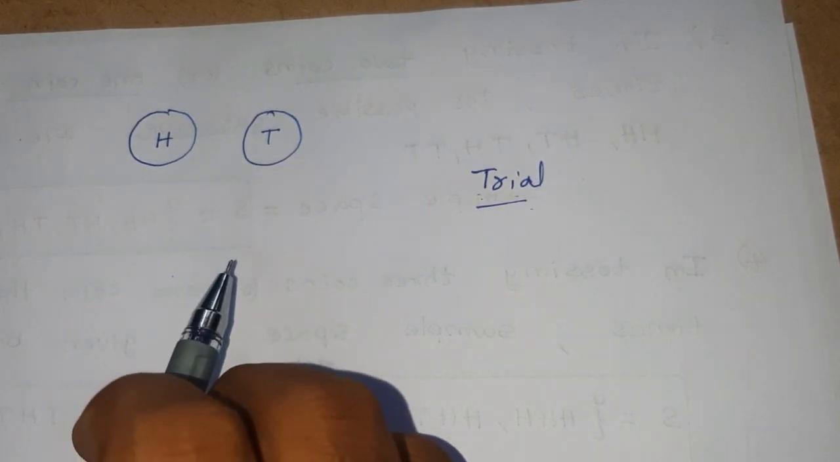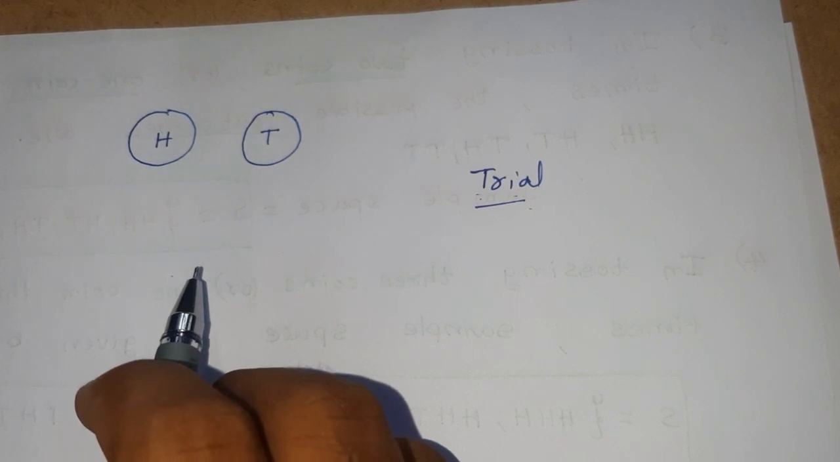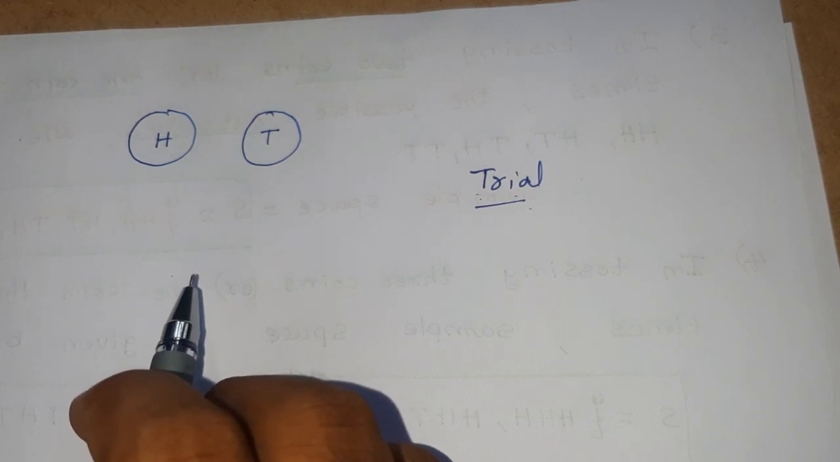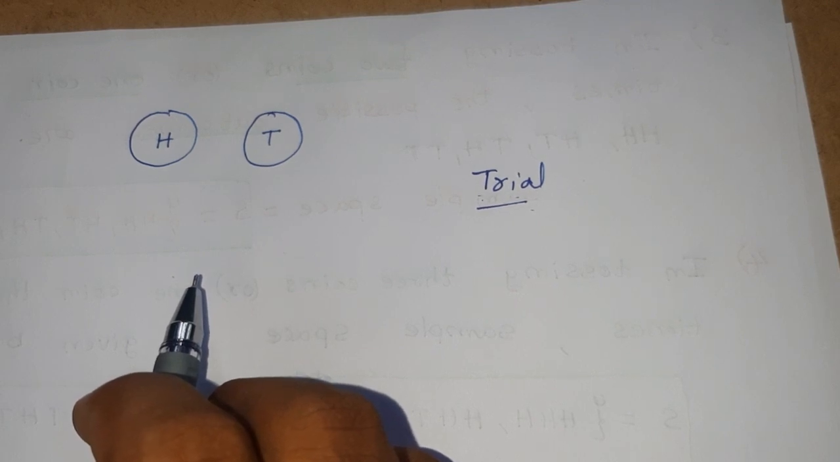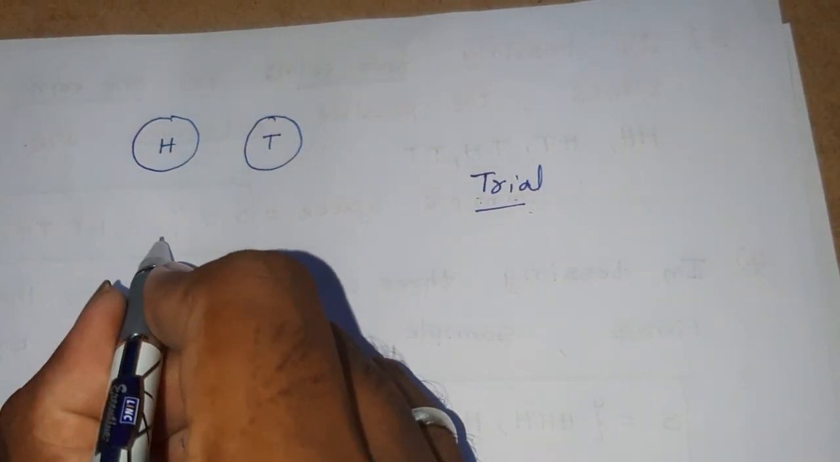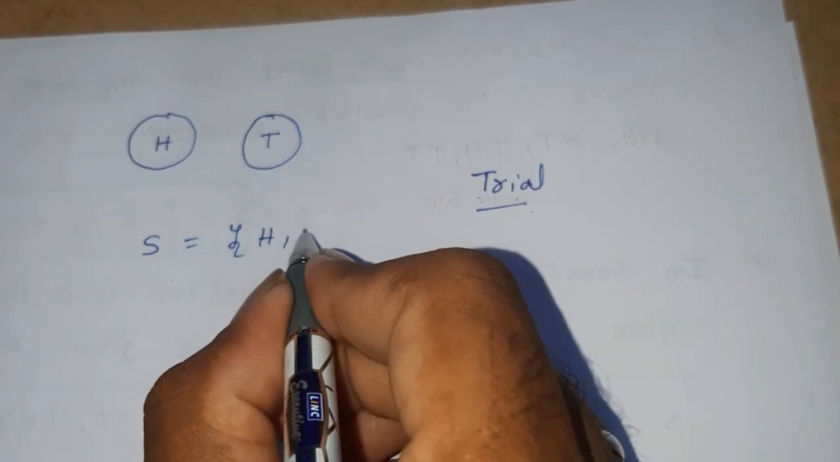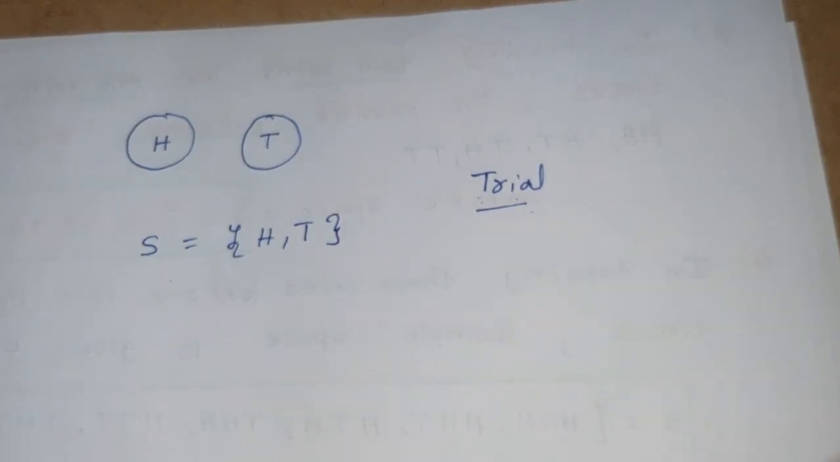Now, what is sample space? Sample space consists of all possible cases of outcomes. Since there are only two possible cases, the sample space consists of only two elements when we are tossing a single coin.